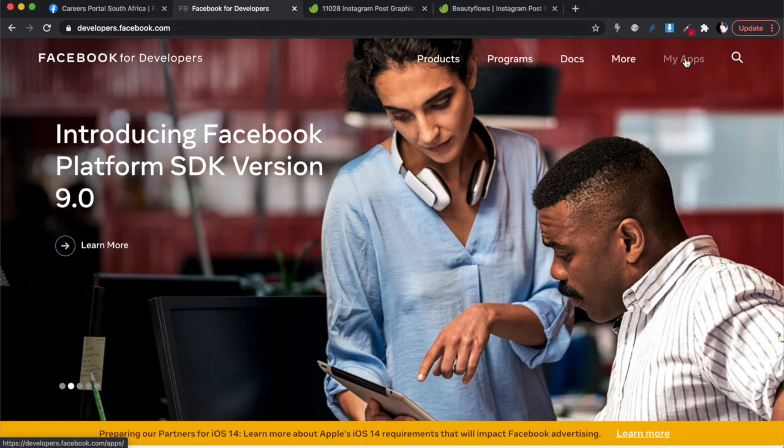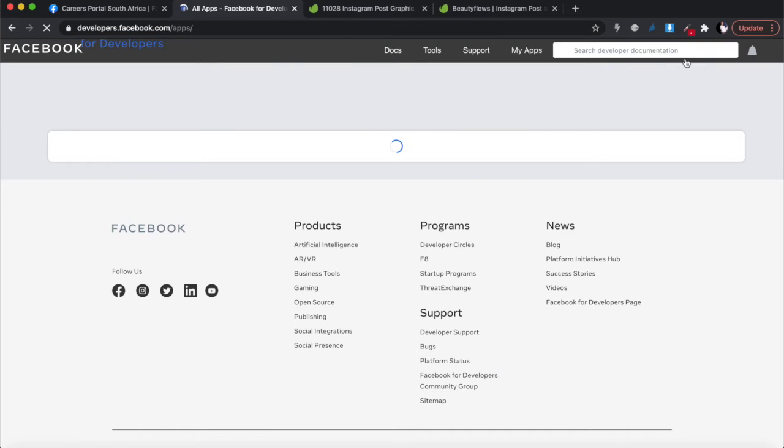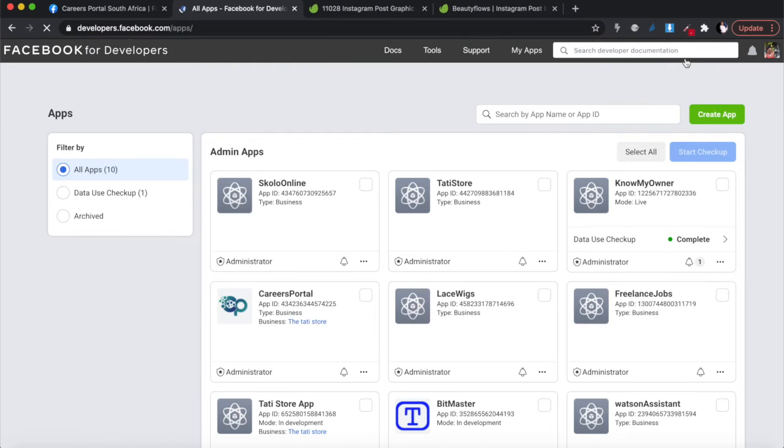You need to go to the top there and go to your apps where it says My Apps, okay? So I'm going to click on that, all right? When you get here, we're going to assume that you don't have an app. You have to go through the process of creating an app, okay? If you don't know how to do that, the video that we did last week went into detail through the process of creating an app. I'm not going to go through that process now because I've already created an app and I don't want to create another one. But you need to go through the process of creating an app.